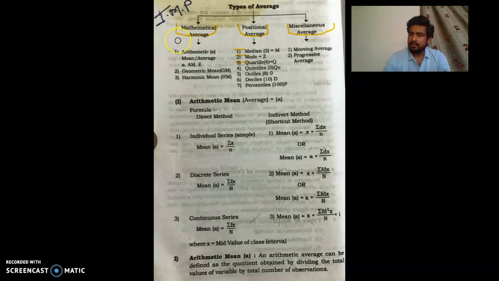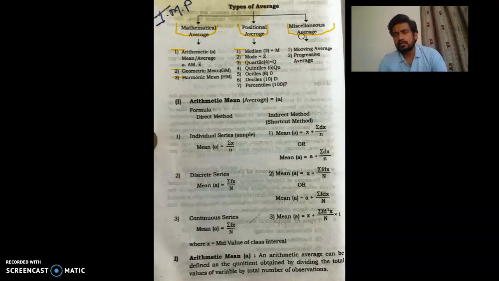So basically there are three types of averages: mathematical average, out of which we are going to study arithmetic mean, geometric mean, and harmonic mean. In positional average we are going to study median, mode, and quartiles. We don't have these things in our syllabus. And in miscellaneous averages we don't have to study anything, because that is not part of our syllabus.